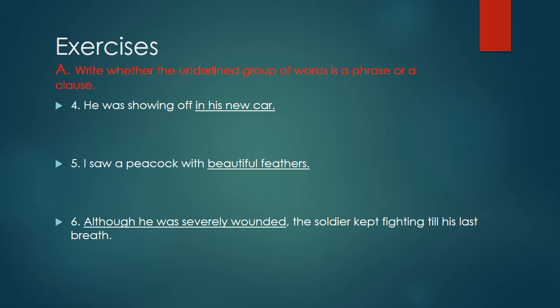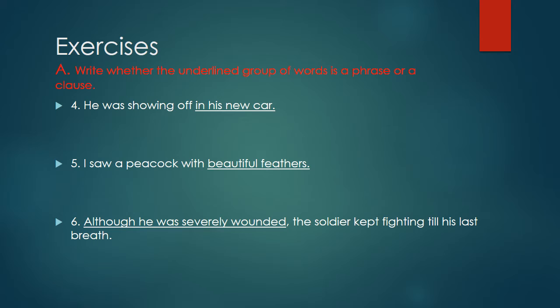Now come to the fourth sentence. Our fourth sentence is: He was showing off in his new car. Now children, the underlined words are "in his new car." They are a group of words but without subject and predicate. There is no subject, no predicate, with incomplete sense. So it is a phrase.